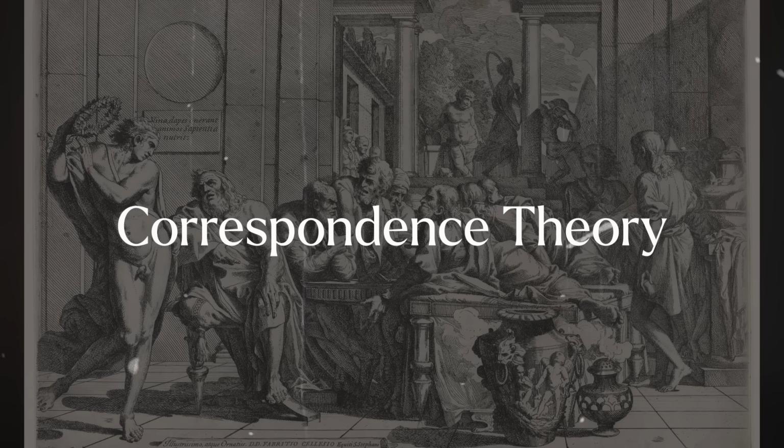And a couple of theories emerged as the main contenders. The correspondence theory of truth says that a sentence is true when it corresponds to reality. This seems to be really similar to what Plato and Aristotle would have said about truth. This view is often associated with another view in metaphysics called realism, which is the belief that there are mind-independent truths. So truths that we don't make true with our minds, but rather we discover. I would say that probably this is the most popular view of truth. Most philosophers would defend this view, including me, by the way.